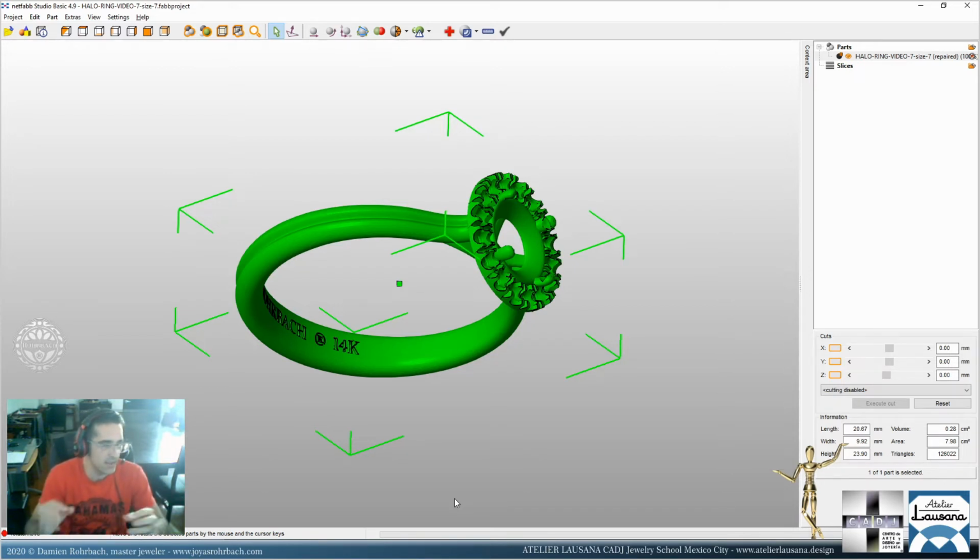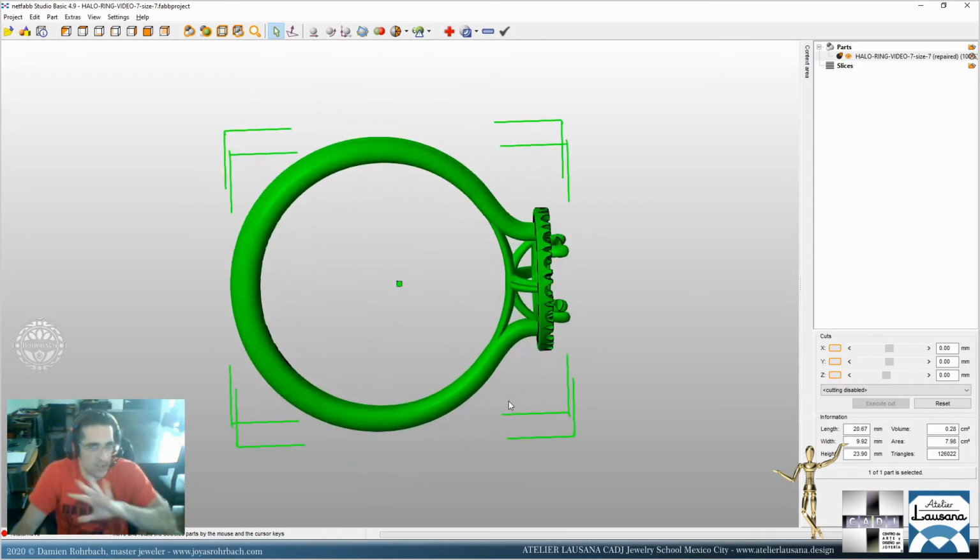It means that it must be absolutely solid, so that no edge or even a vertex is missing that would let the water inside this mesh. That's the common way to explain that. So this is waterproof. It's one solid.